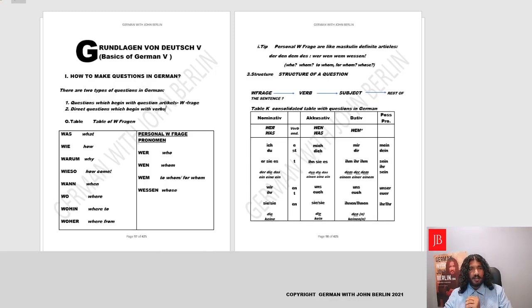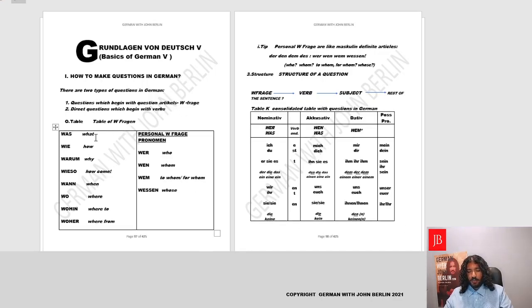So certain questions begin with the W-Fragen, and certain other questions directly begin with the verb, like did you sleep good today? Yes. So the verb is sleep. Similarly, we'll be doing the two kinds of questions, with W-Fragen and direct questions directly with verbs. So let's get started with the W-Fragen.